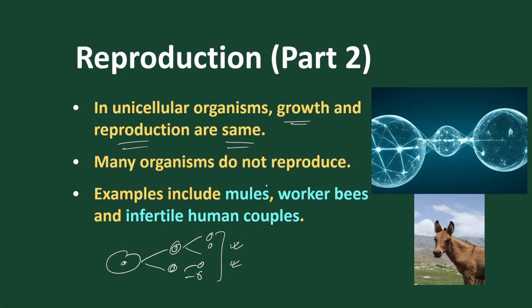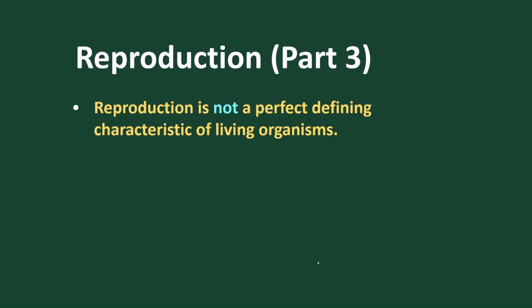Also, many organisms, though living, never reproduce. Take the example of mules. Mules never reproduce. Worker bees never reproduce. Infertile human couples also never reproduce. So, being living, they never reproduce. So reproduction is also not a perfect defining property. It is a non-defining property because some organisms, though living, never reproduce.